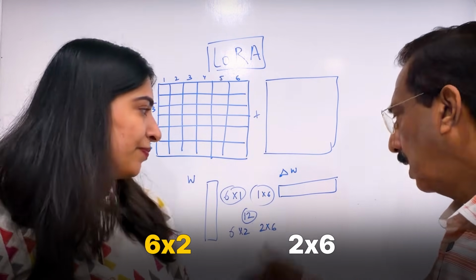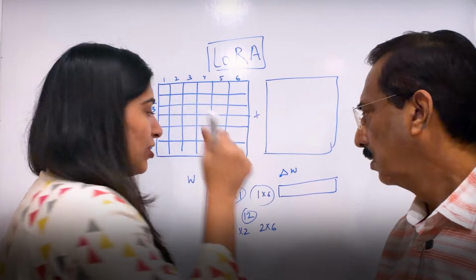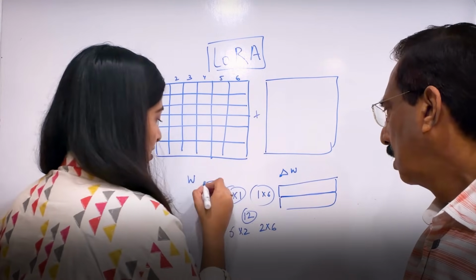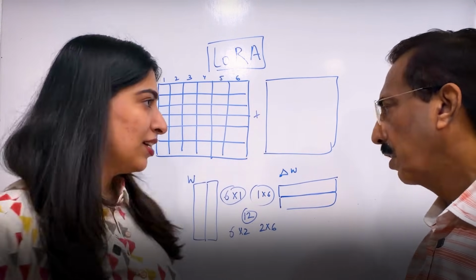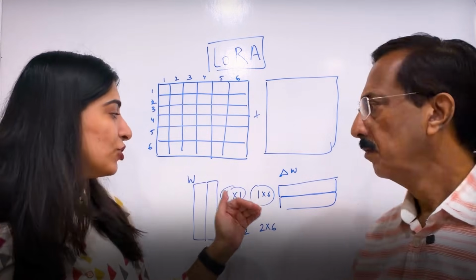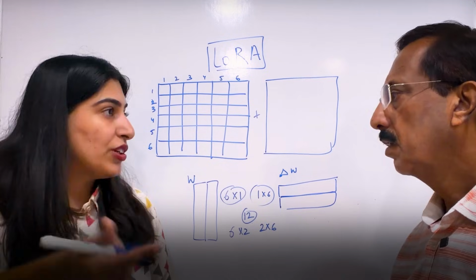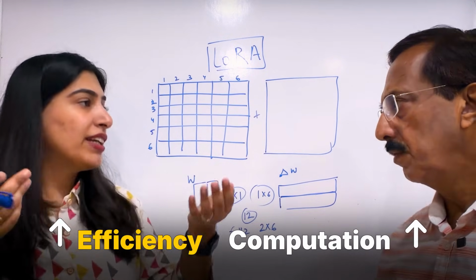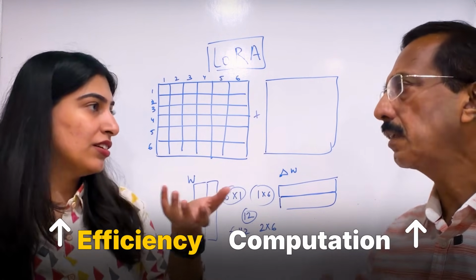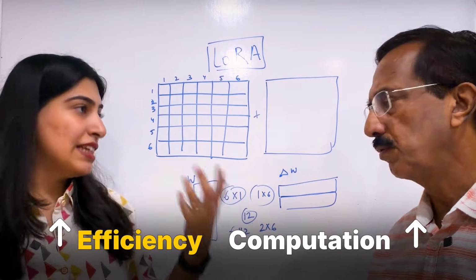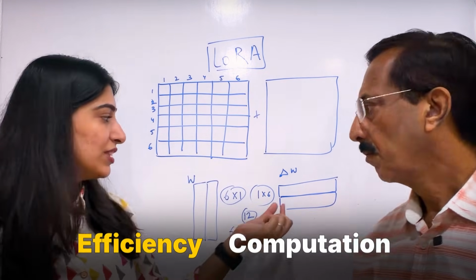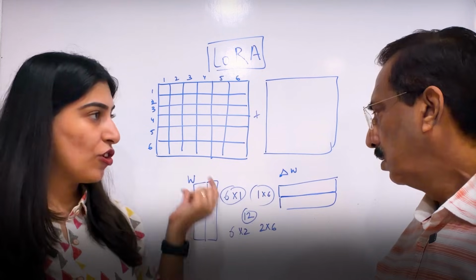Yes, you are adding to it. So then it would look like 2 rows and this, and then 2 and basically this. 24 elements. Yes, 24 elements. So if I take 6 by 2 and 2 by 6, the efficiency will become more, but computation will also become more. It will take some time, but efficiency will improve. So you can adjust using that how many rows and columns you want.